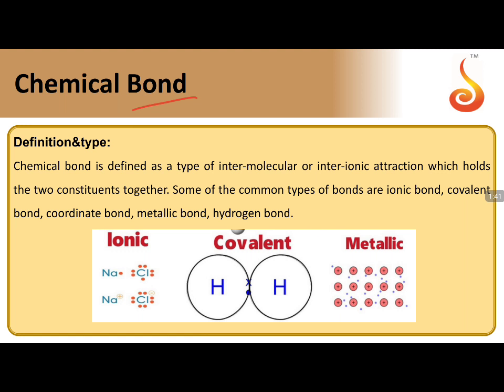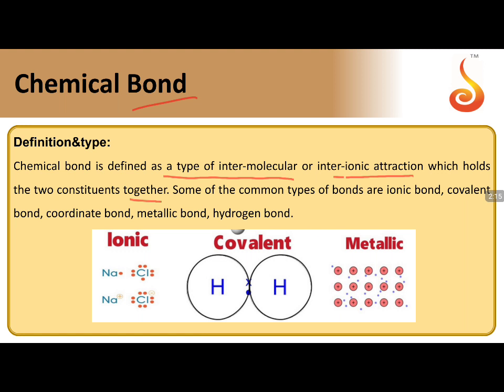If I say two atoms are strongly bonded to each other, what type of force makes them stick to each other, with respect to the nature of the atom, the nature of forces, and in terms of electrons? Here the chemical bond is defined as a type of intermolecular or interionic interaction which holds two constituents together.